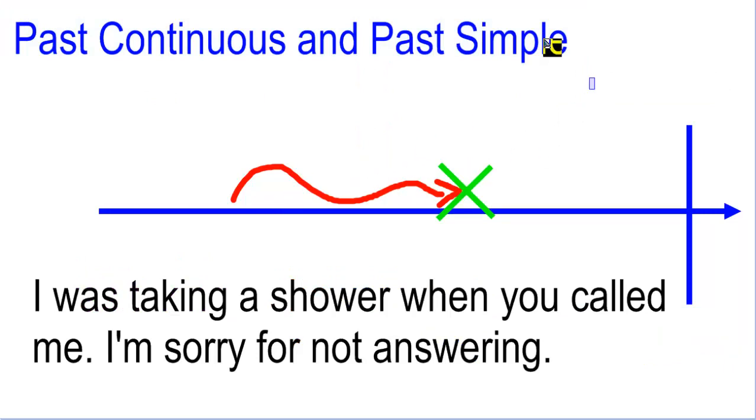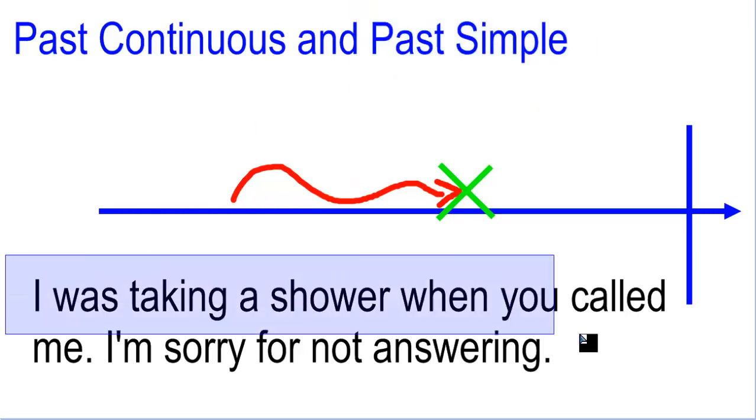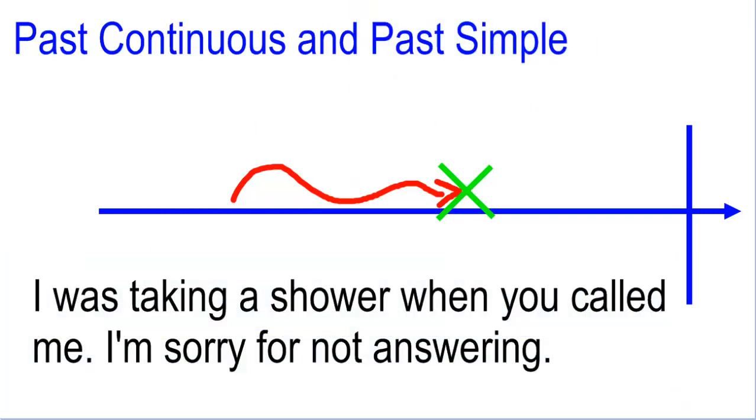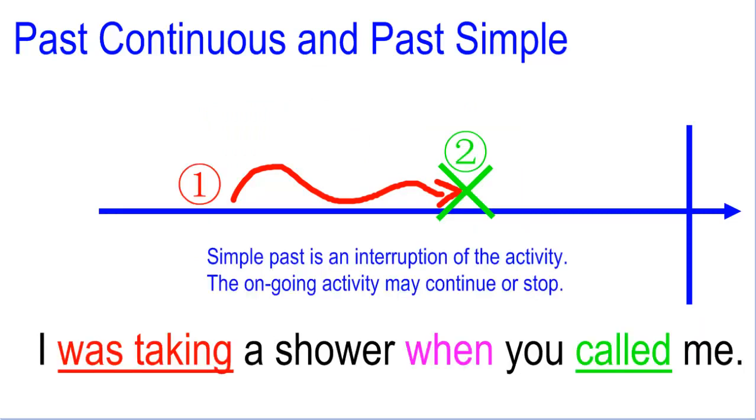We also have an association between the past continuous and the past simple. Okay, because remember, the past simple can be a time reference, basically. I was taking a shower when you called me. I'm sorry for not answering. So you see, first I was taking a shower and then you called me. So there was like an interruption. Normally that's the way we can understand the simple past in respect to the past continuous.